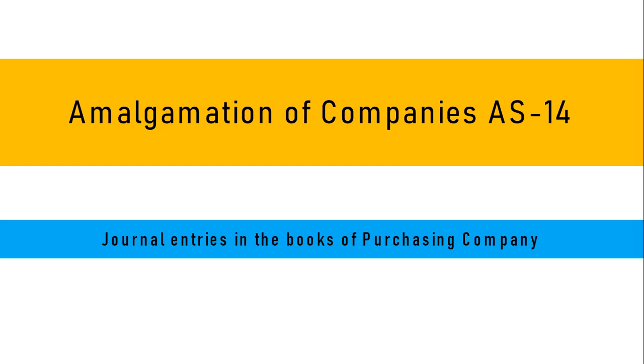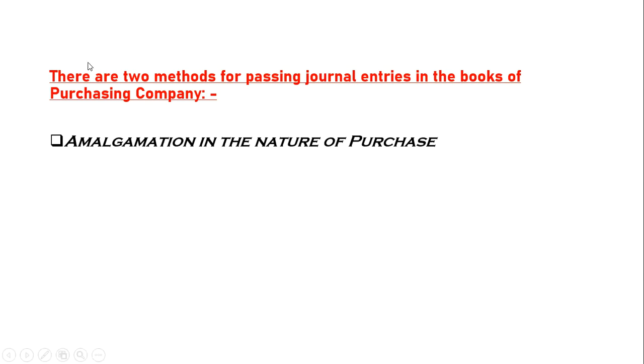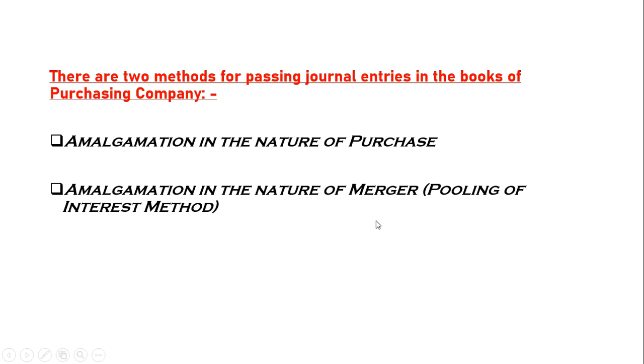that is, the transferee. The transferee company will record the amalgamation by two methods. What are the two methods? Just go through these two methods. Two methods are used for passing the journal entries in the books of the purchasing company. The selling company will not take these methods into consideration. Only the purchasing company will. Amalgamation in the nature of purchase and amalgamation in the nature of merger.